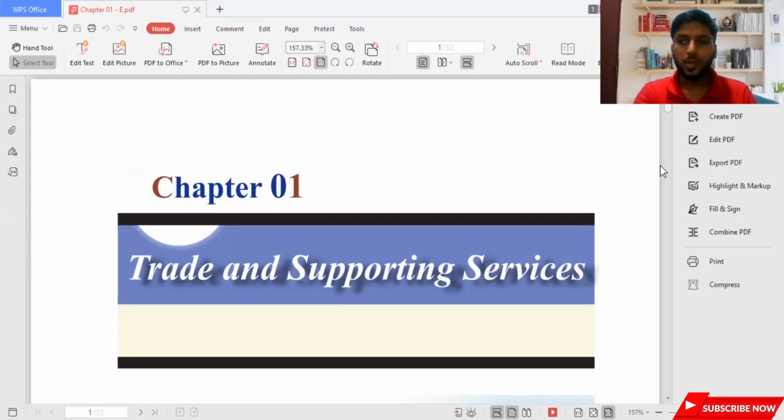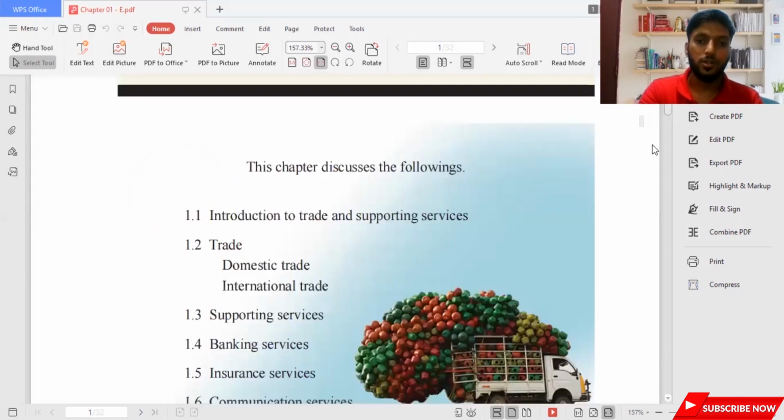So let's start. What is trade and supporting services? Whenever you do trade, the types of services which will be supporting the trade is what we're going to discuss now.